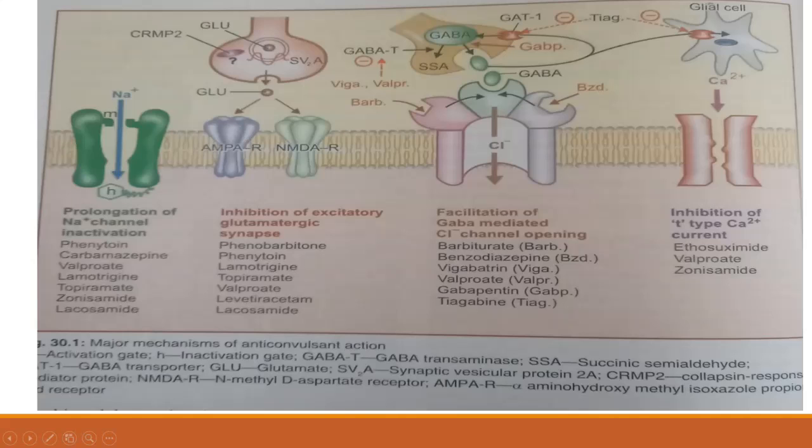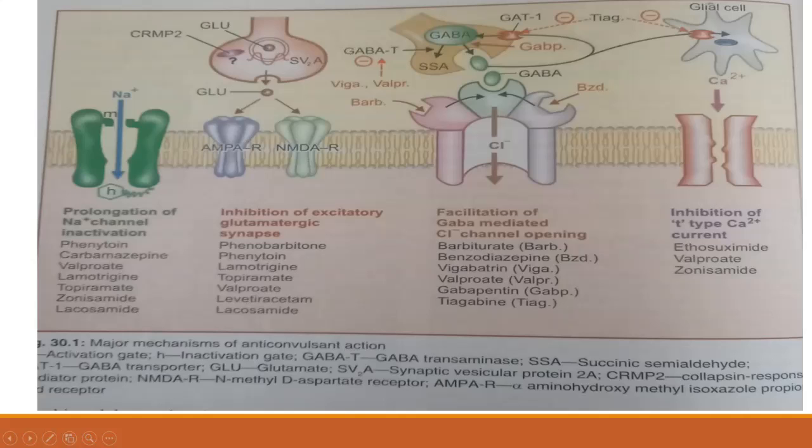So please study this. Then there is one more thing: SV2A, which is a synaptic vesicular protein. There is also one drug for this; we will come to that. It acts on this synaptic vesicular protein and inhibits the release of glutamate and aspartate, especially glutamate. So these drugs will be acting here. Okay, now we will come to the drugs in detail.